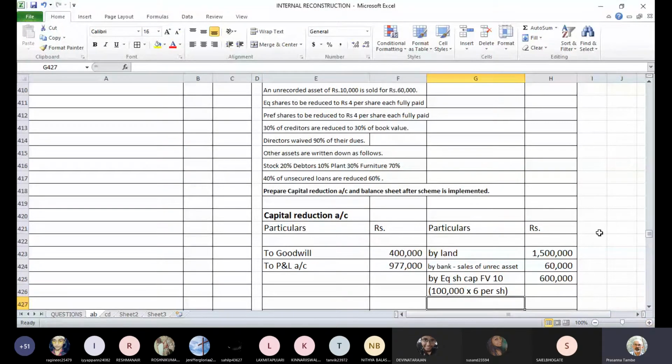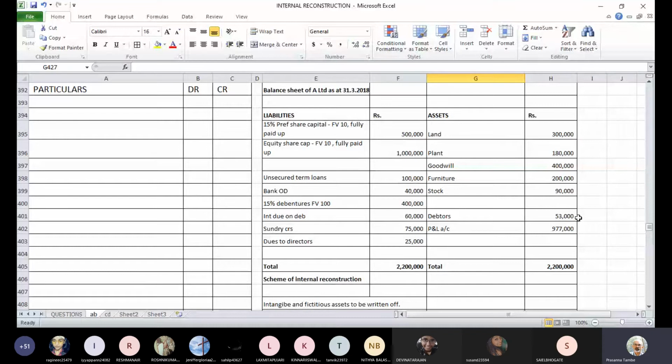Similarly, preference shares will also be reduced to 4 rupees per share. What is the preference share capital? It is 5 lakhs. The face value is 10. So we have 50,000 preference shares of 10 each fully paid up. Now they will also be reduced to 4 rupees per share. So 2 lakh rupees will be the share capital and 3 lakh rupees will be the gain that will be transferred to capital reduction account.